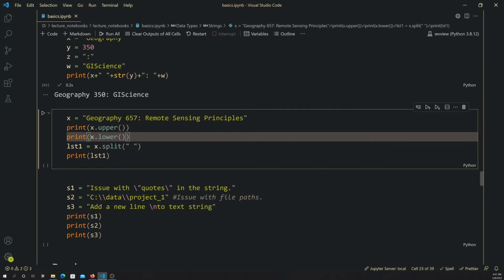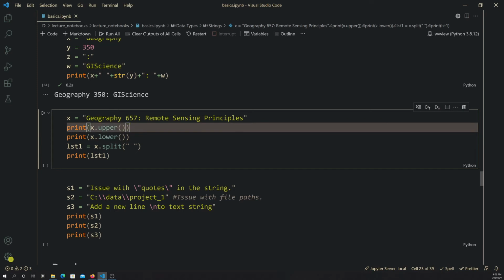So it does something, but it's designed to work with a specific class and then can be applied to instances of that class. So strings have some methods that can be applied to them. And see the syntax here is it's the object followed by a period, then the method, and sometimes you can include arguments, but there are no required arguments for this.